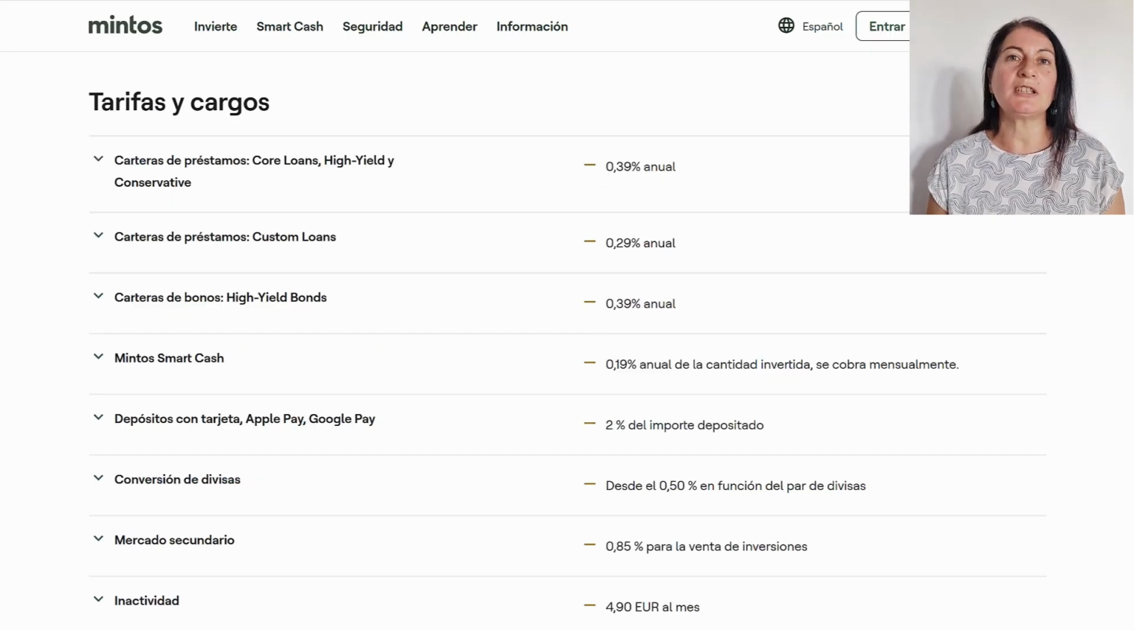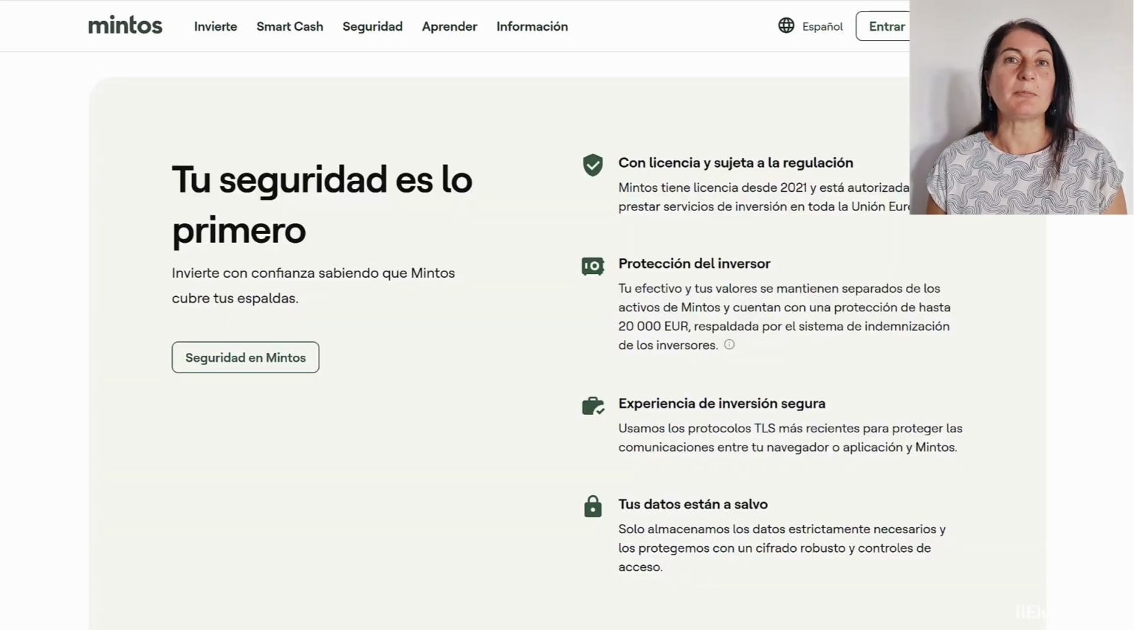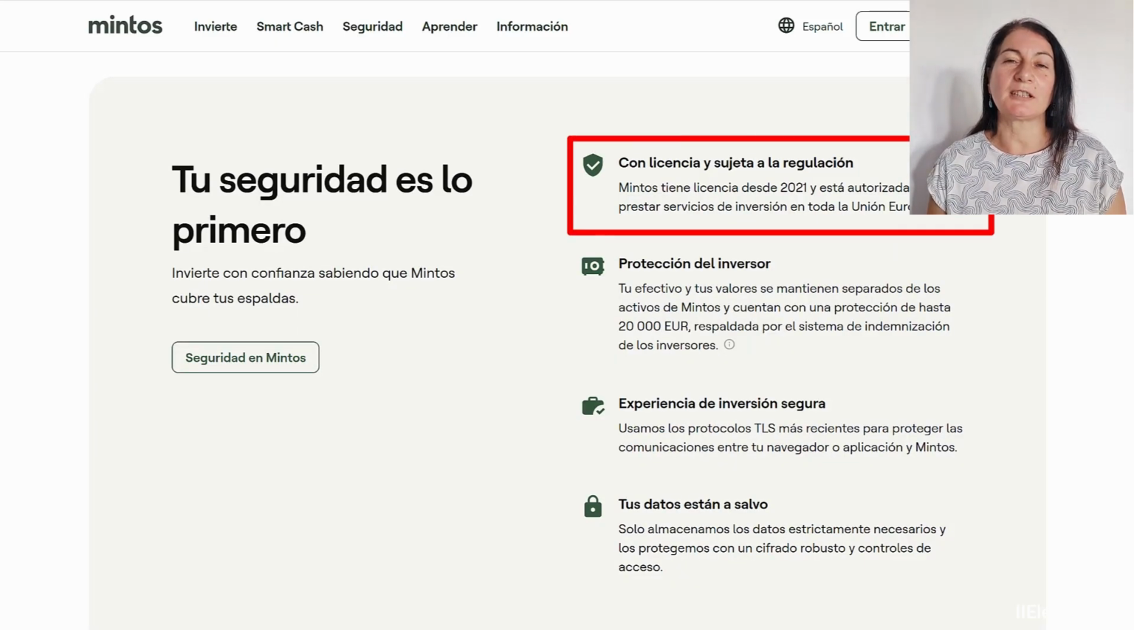One thing we should know about Mintos is that it does charge a small fee for investing in this type of portfolio. There is no charge if we invest manually, but there is if we invest automatically. Even so, it is a very small fee, which is 0.39% annually if we invest in core loans, and if we invest in the more personalized strategy, 0.29% annually, which is a very small fee that, despite it, could make it worthwhile to invest. And something we must also keep in mind is that Mintos is a regulated platform.